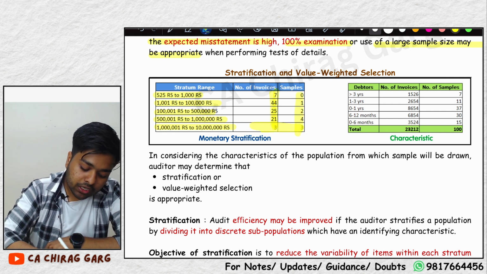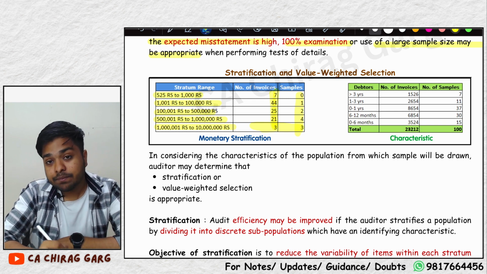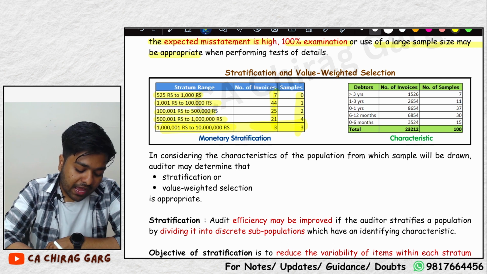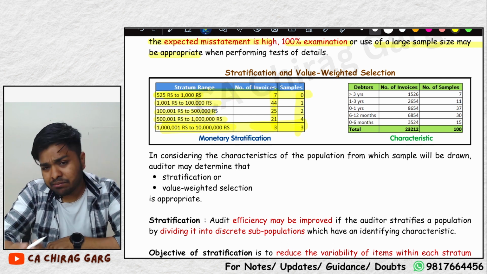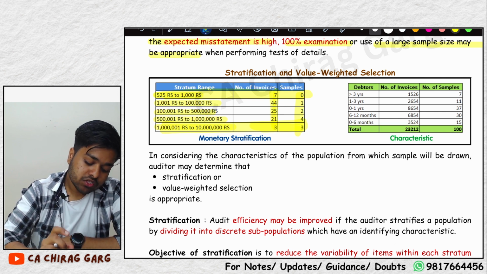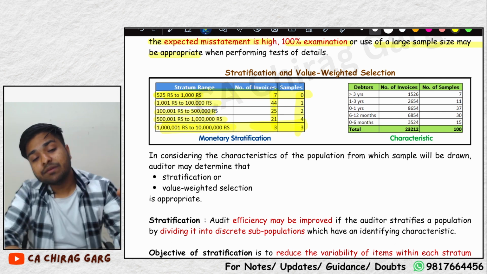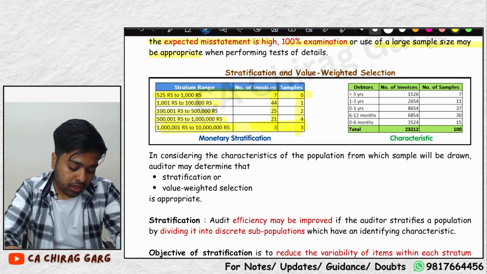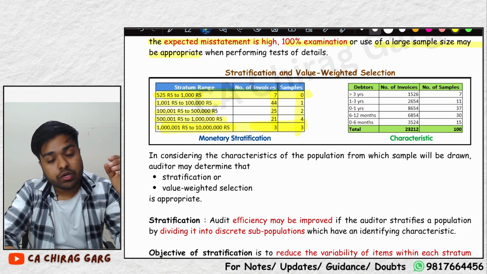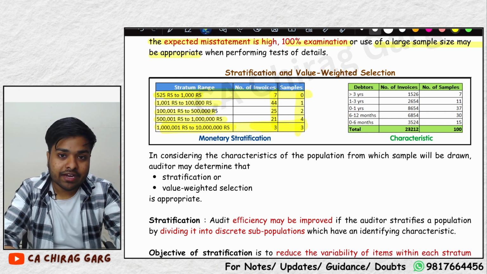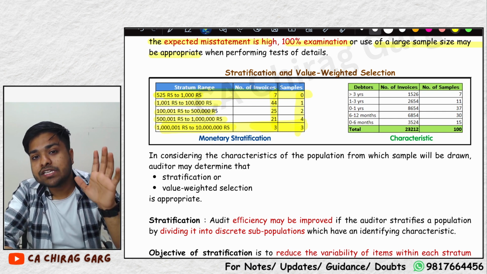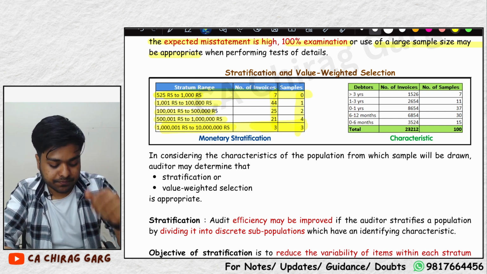He has taken 100% of the population in the largest amount category, high value items, and has taken 0 samples from the immaterial items, and has taken the samples according to his professional judgment. So now the sample will be representative of the population. It will include the 1 lakh to 5 lakh population and the 5 lakh to 10 lakh population, because we have consciously divided it into subpopulations and now we know that all the samples are there. Correct?